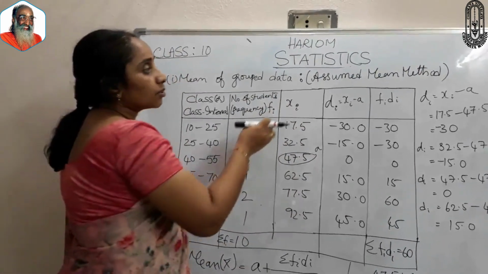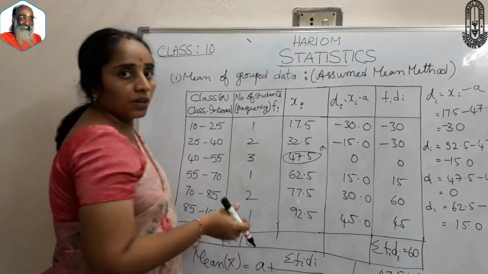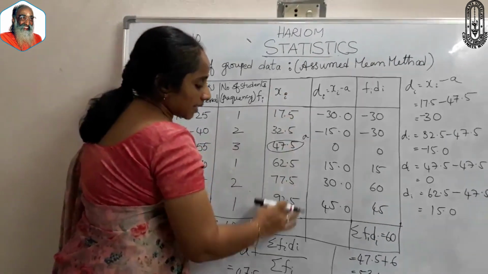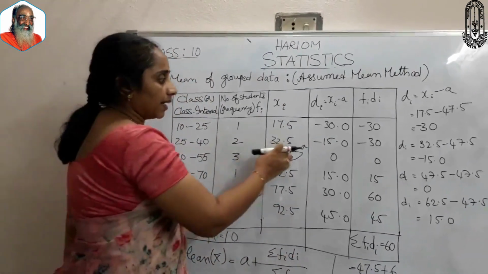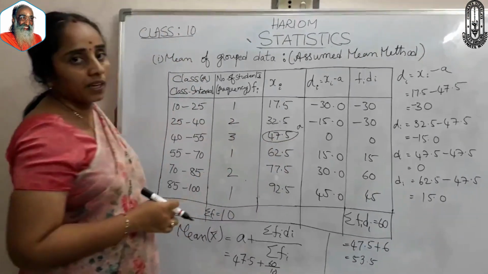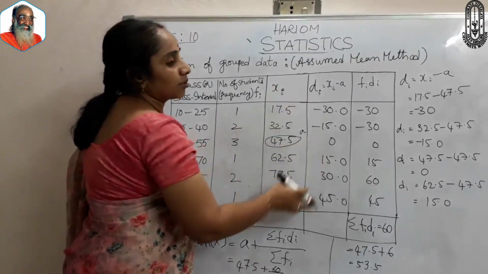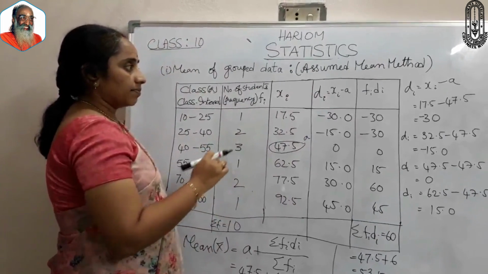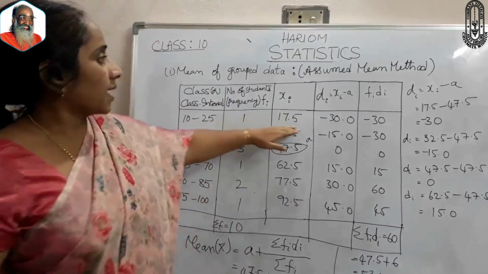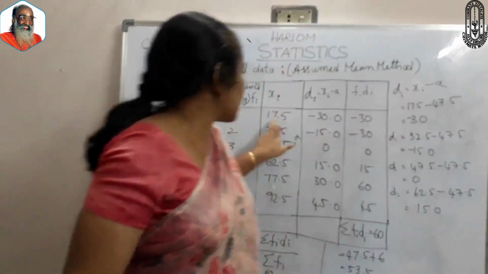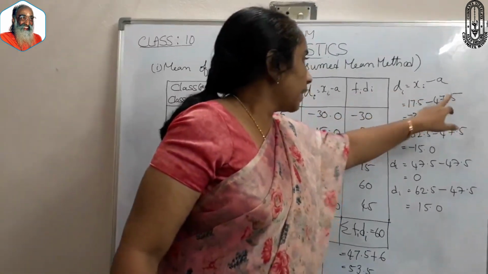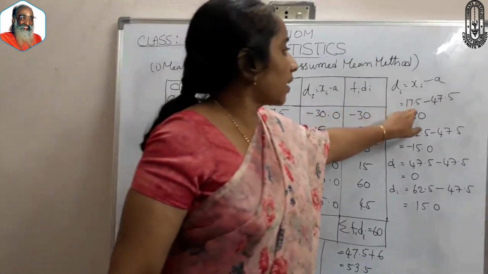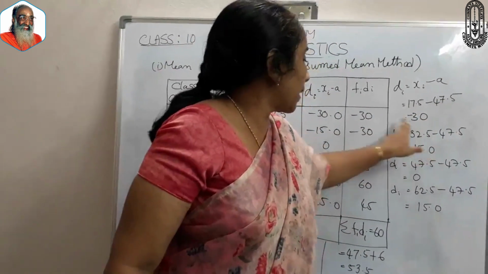To condense these xi values, we take an assumed value A. Here I am taking A as 47.5, and we calculate the deviations, di equal to xi minus A. In the first class, di is 17.5 minus 47.5, which is minus 30.